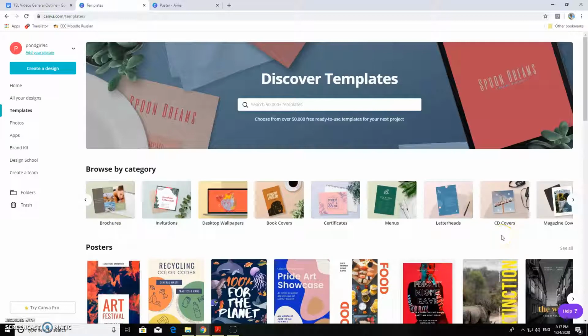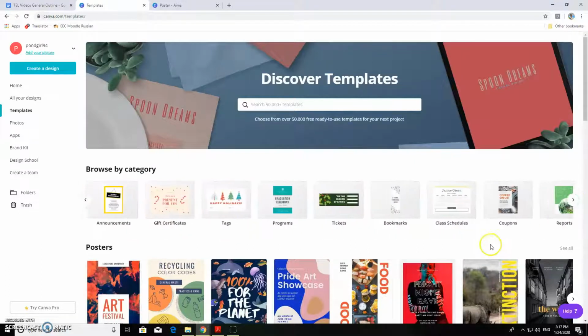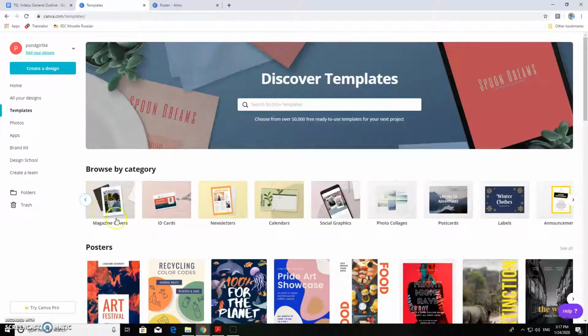When you come into Canva, you can look at this yourself, but the ones that many people use end up being the posters. Some things that may be useful for you: calendars, announcements, and class schedules as well. But feel free to look at these different categories when you log into Canva yourself.